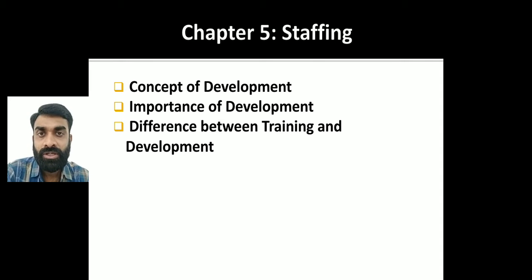Students, today it is the last topic of chapter 5. That is the concept of development, importance of development, and the difference between training and development. In the previous lecture we understood the concept of training and the importance of training. Mostly training and development are the same, but the only difference is what?